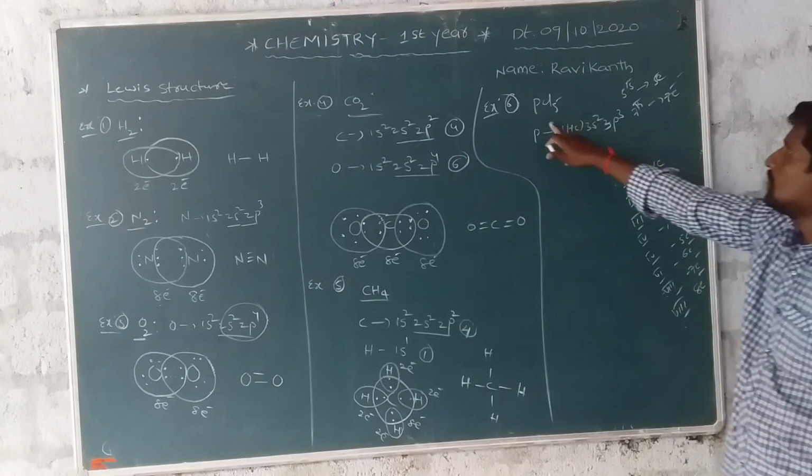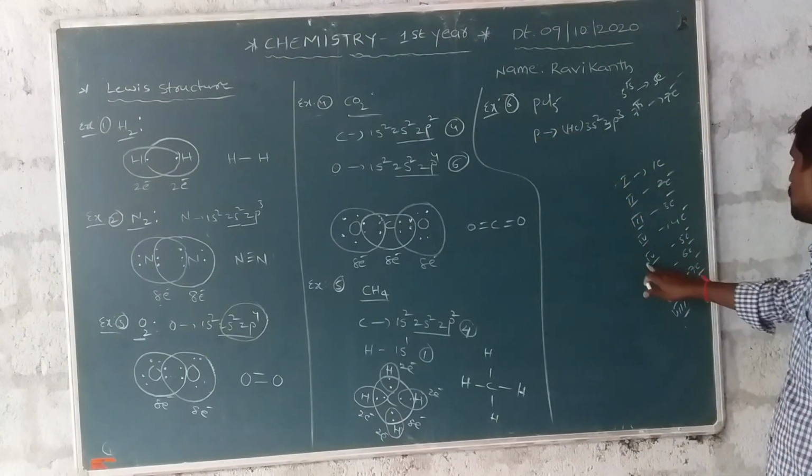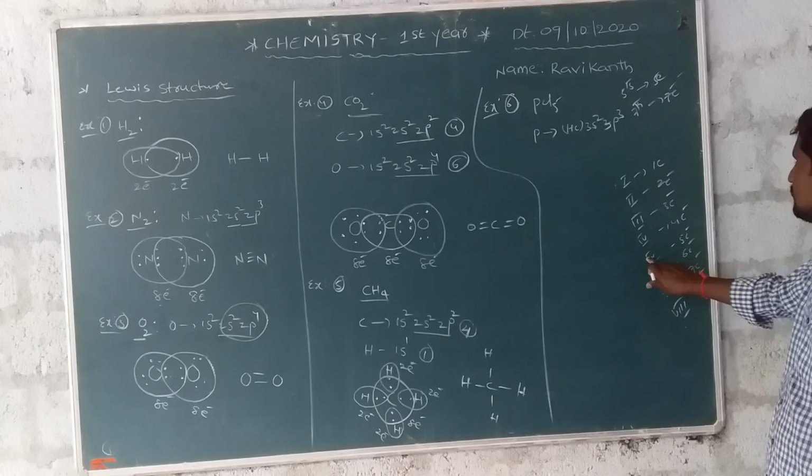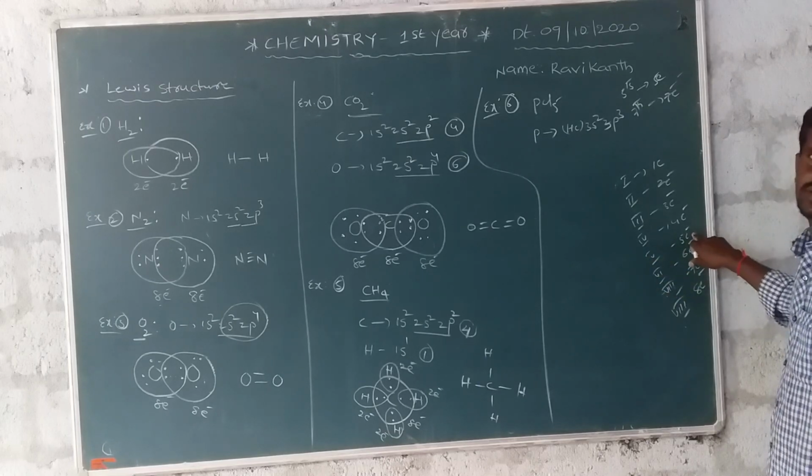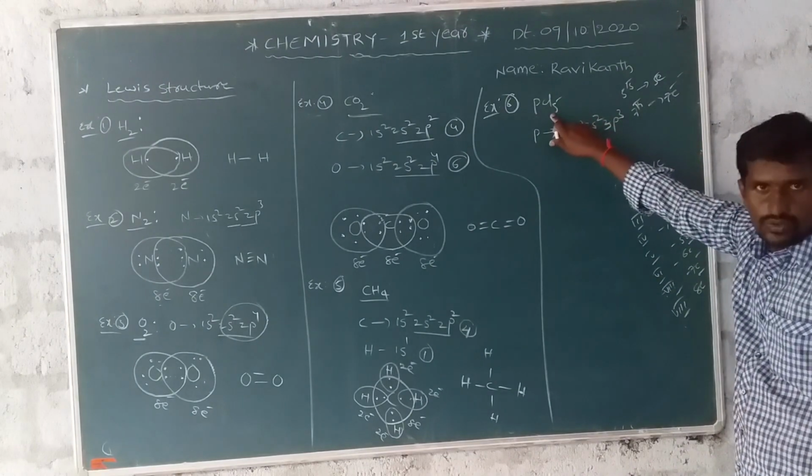In general, phosphorus is a fifth group element. Outermost orbitals present in 5 electrons. Chlorine is a seventh group element.